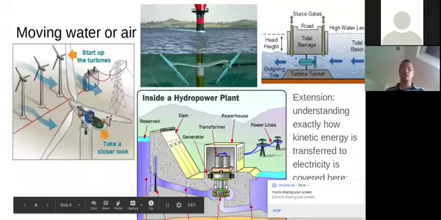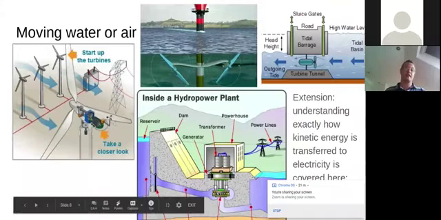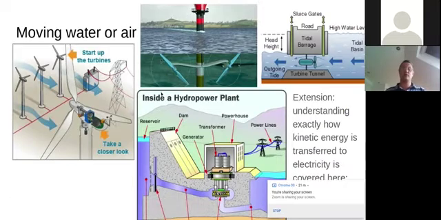Some of these other ones, the water and wind ones, use moving water or air. We've got turbines here, but it's a much simpler process of transferring that kinetic energy into electricity. With wind turbines, the wind blows the fans around, and inside, the big turbine generates electricity from kinetic energy. In a hydro plant, you have a big reservoir of water, you open a sluice gate, and the water flows down and spins a turbine, which generates electricity. With waves under the water, the waves make those turbines rotate forwards and backwards, one way and the other way, generating electricity.